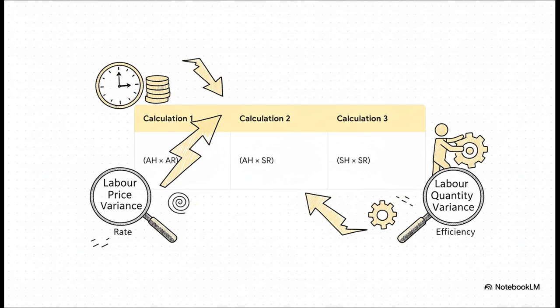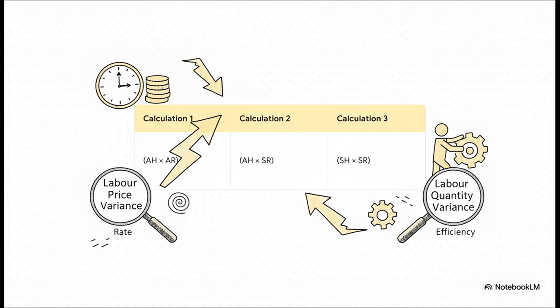Let's try another example. Say our standard is 4 hours of labor at a standard rate of $20 an hour, making the standard cost $80. But in reality, our workers were very efficient and only took 3.8 hours. But we had to use more senior staff, paying them an actual rate of $21 per hour. Column 1, our actual cost, is 3.8 hours times $21, which is $79.80. Column 3, our standard cost, is 4 hours times $20, which is $80. So our total labor variance is $0.20 favorable.